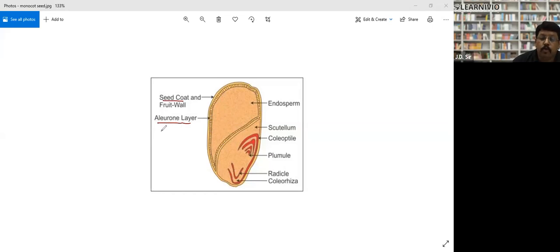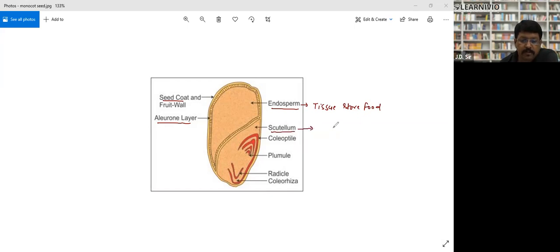This is called aleurone layer. So aleurone layer is made up of protein. It have enzyme. During germination, these enzyme become activated, and they help in providing food to the developing embryo. So this is actually endosperm. Endosperm is the tissue that store food. Again, there is a scutellum.